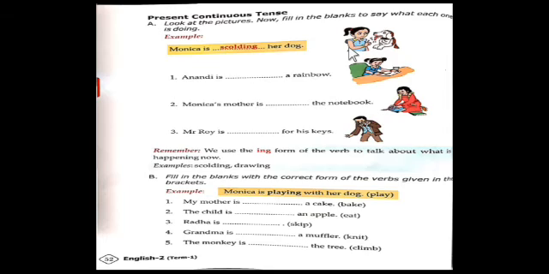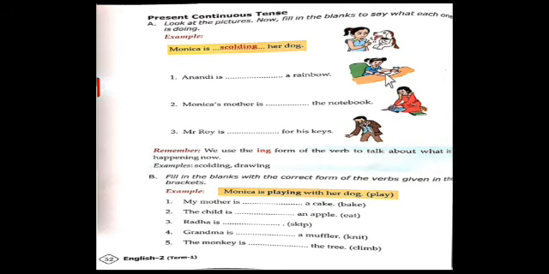As you learnt in the second lesson, she is Monica and her dog. So example, Monica is scolding her dog. Okay, same as there is a girl. What is she doing now? Her name is Anandi.